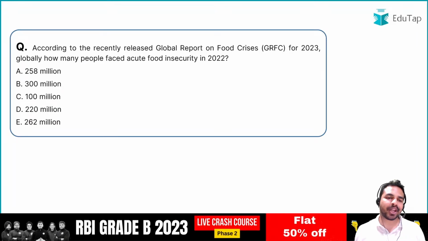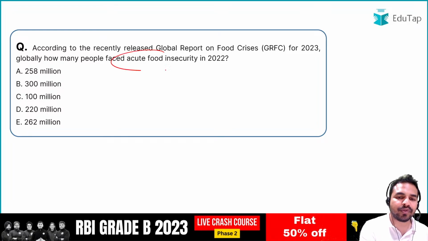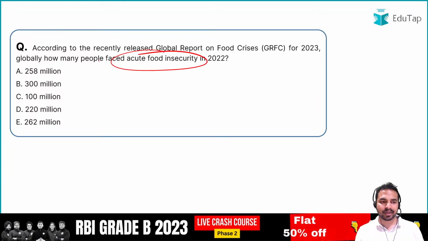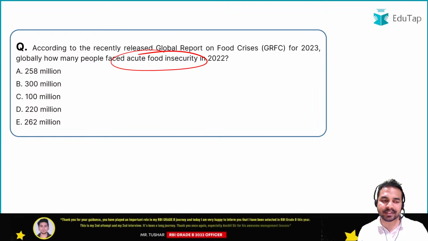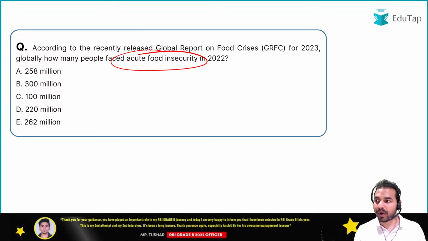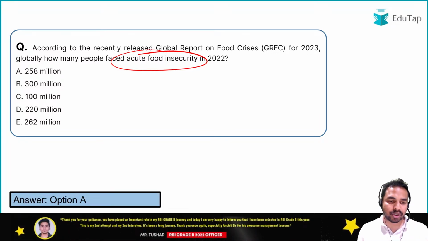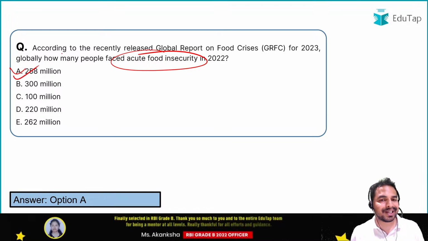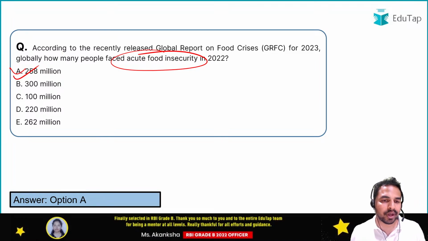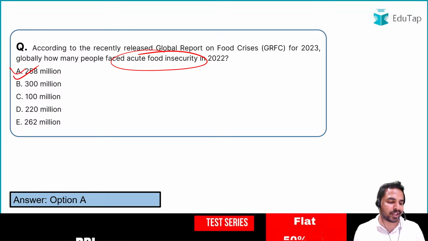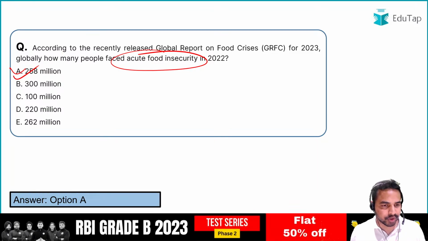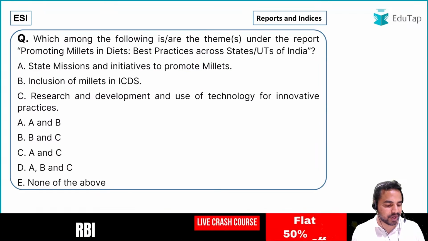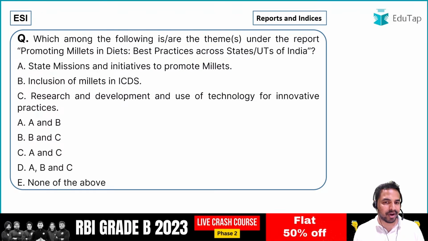So guys, अगला question आप सभी के सामने, how many people faced acute food insecurity in 2022? So कितने लोग basically face कर रहे थे इसको? So here what is the right answer? It is 258 million. So 258 million is the right answer to the number of people who have faced acute food insecurity in 2022. Option A is the right answer to this question. Absolutely right guys, option A is the right answer. I can see all the people are giving me the right answers.